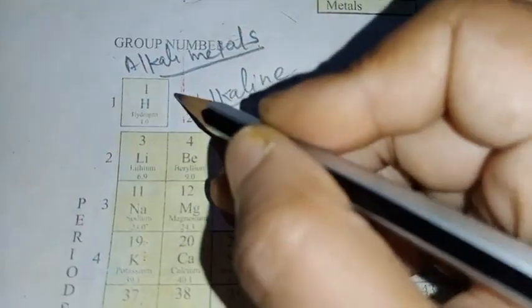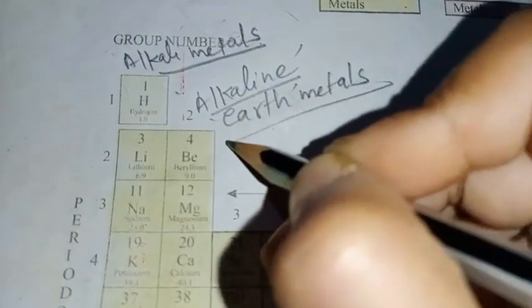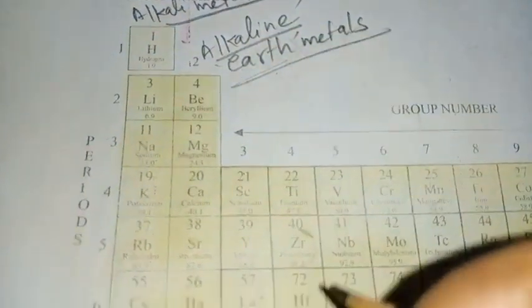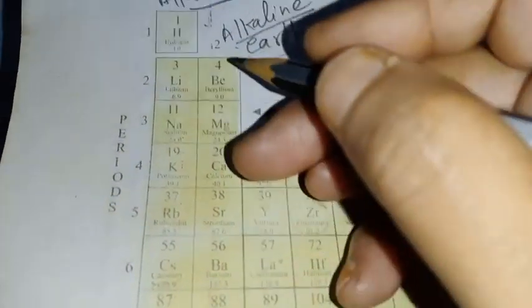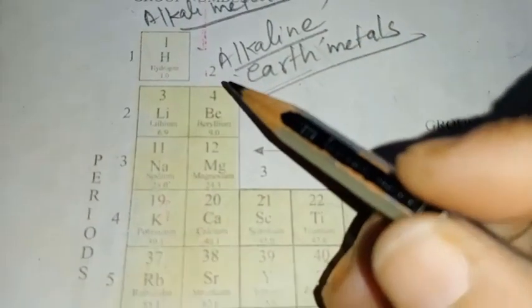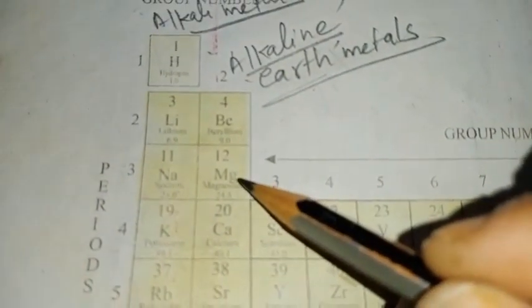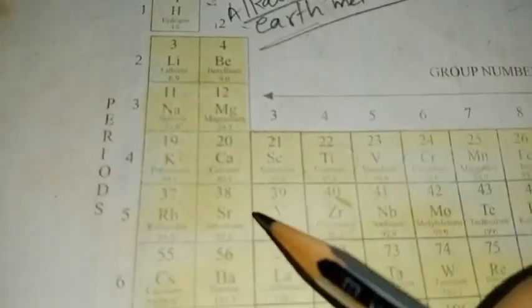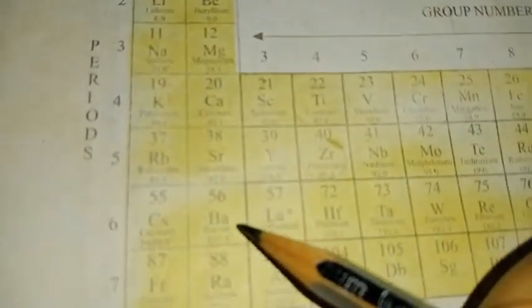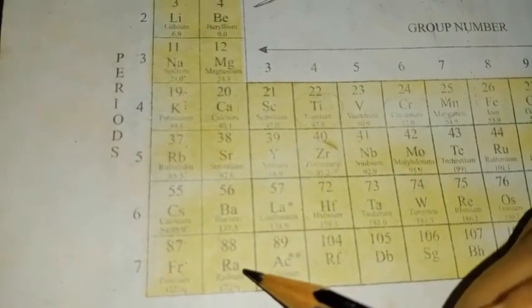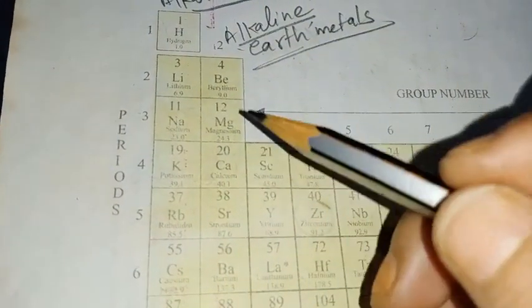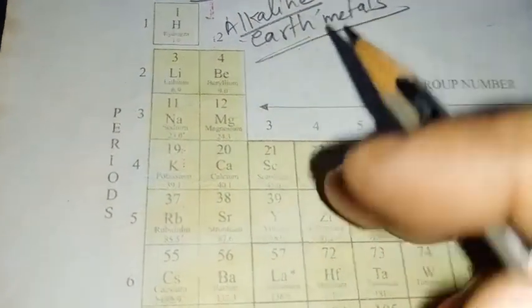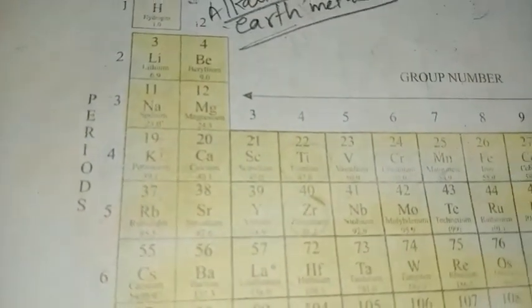As you can see, there are two words used for naming these elements. The second group elements are beryllium, magnesium, calcium, strontium, barium and radium. These second group elements are called alkaline earth metals. Why?